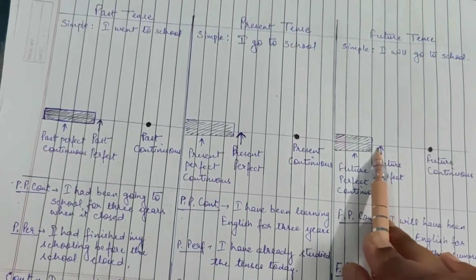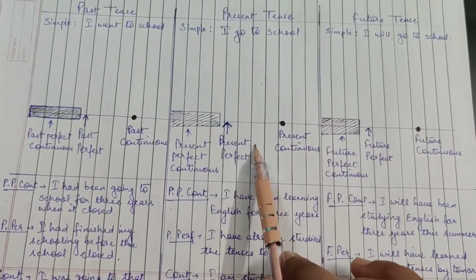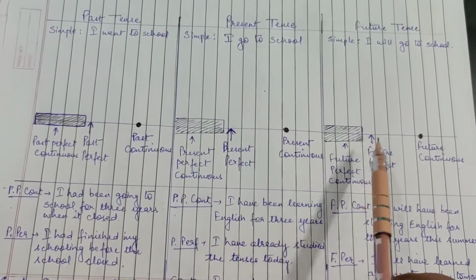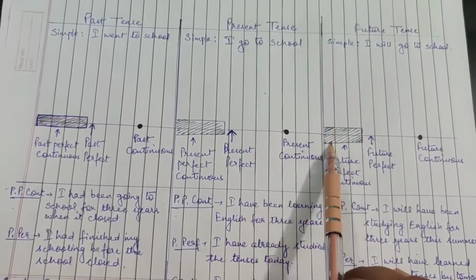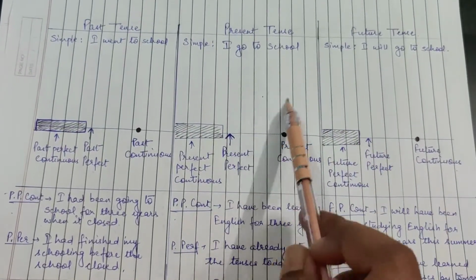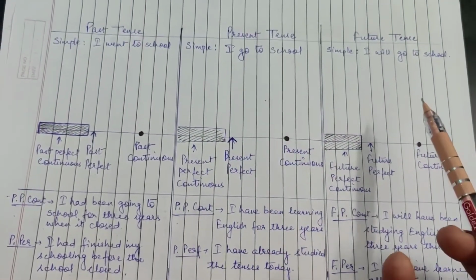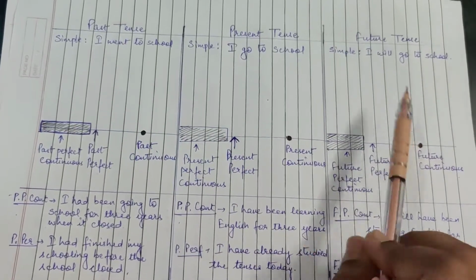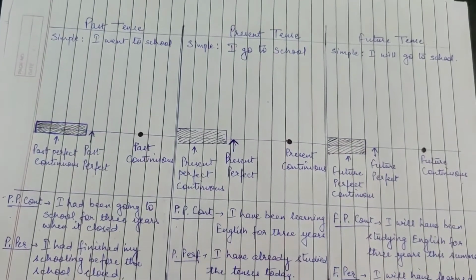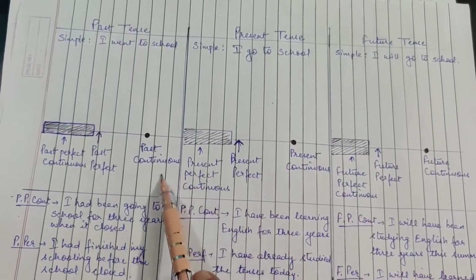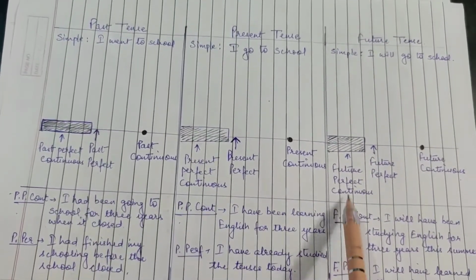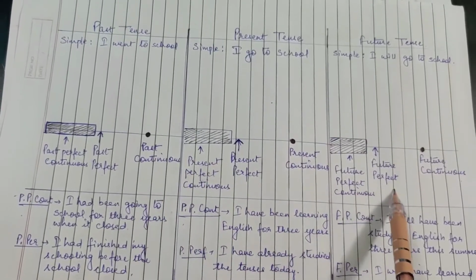Okay, so I guess with the help of this timeline, I hope that you would have better understood the different types of tenses which we use. There is no difference. The only difference is that when we talk about present tense, we need not use any time reference because we are already in the present tense. We live in the present tense. But for past tense and future tense, we do need some time reference because we cannot travel to the past or to the future. Okay, so because continuous is continuous everywhere, perfect is perfect everywhere, perfect continuous is perfect continuous everywhere. We cannot change their definition or their use.